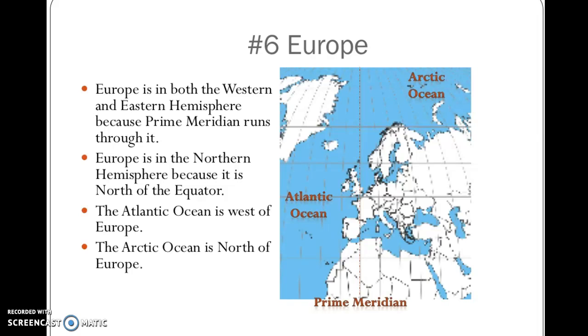Europe is in both the Western and Eastern Hemisphere because the prime meridian runs through it. Europe is in the Northern Hemisphere because it is north of the equator. The Atlantic Ocean is west of Europe. The Arctic Ocean is north of Europe.